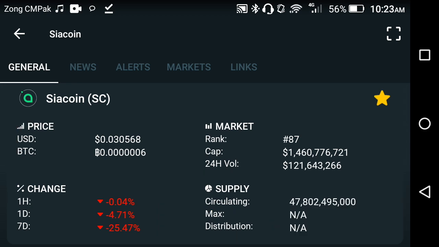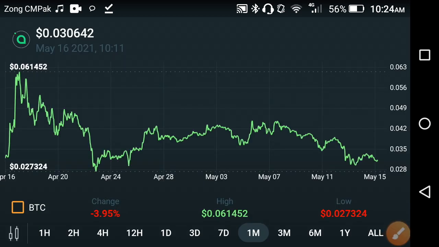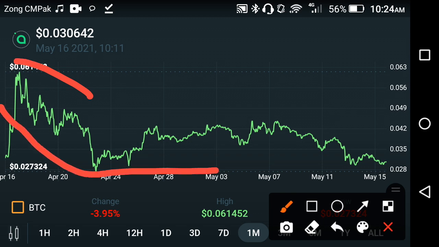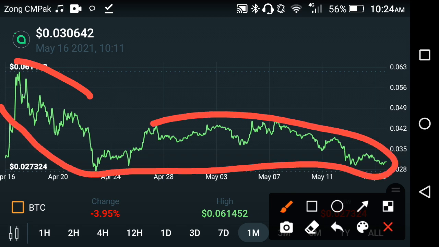So what's the reason behind it? Why is the price change negative? So let's see the price chart for a better understanding of what's going on at this time in the SiaCoin. As you can see here, the SiaCoin has been falling fast over the last 1 month, friends. What's the reason behind that? Why do the prices continue down, friends?